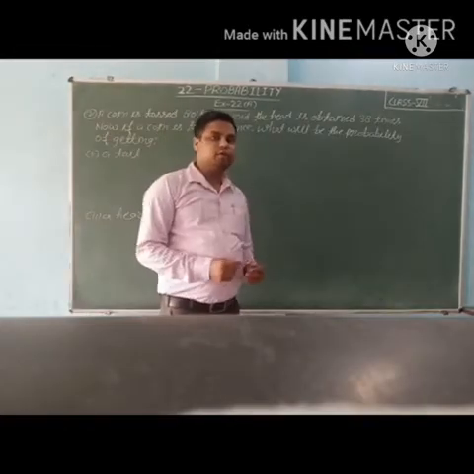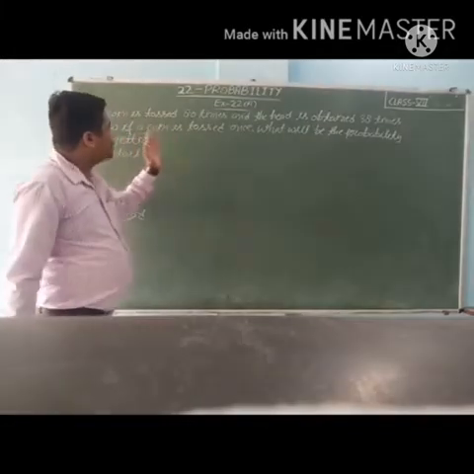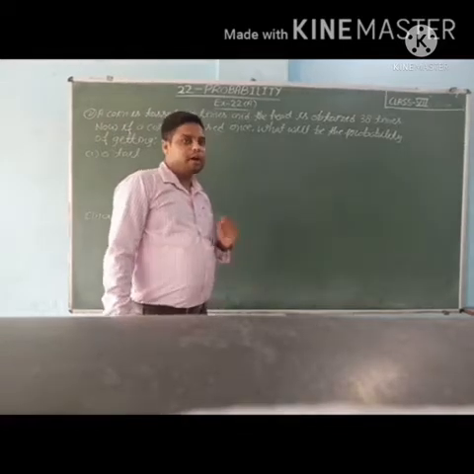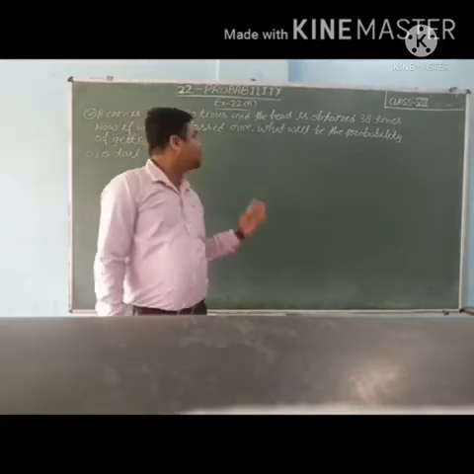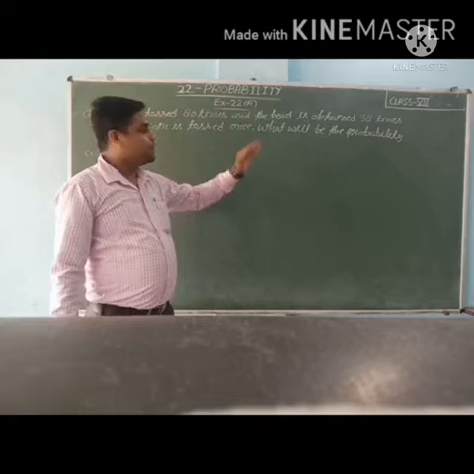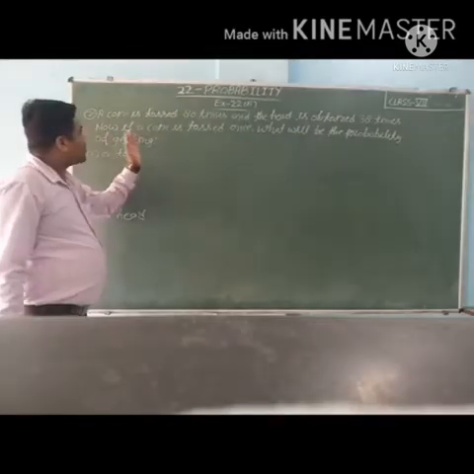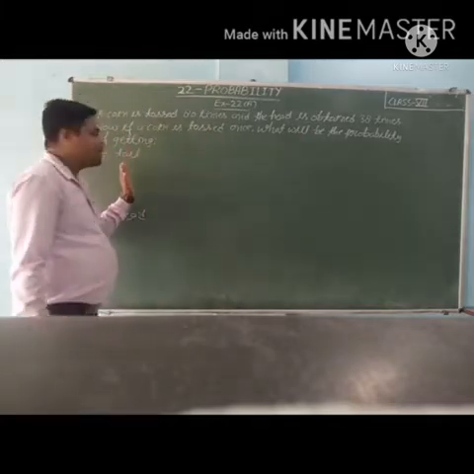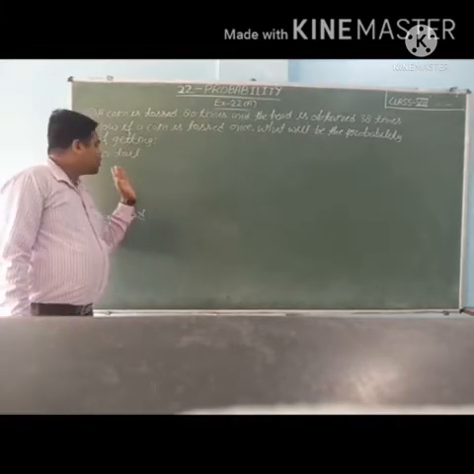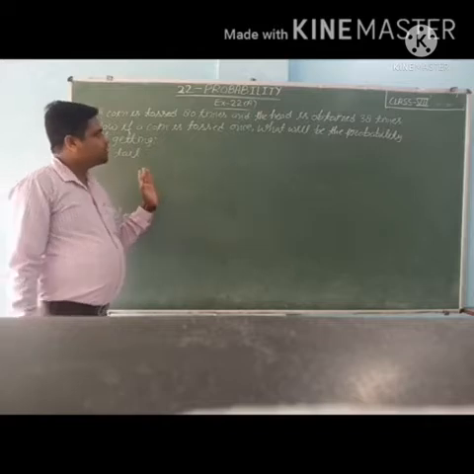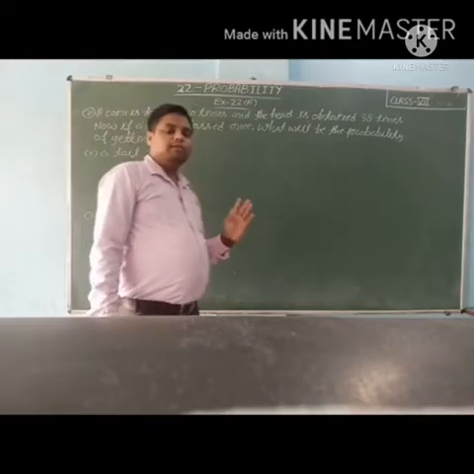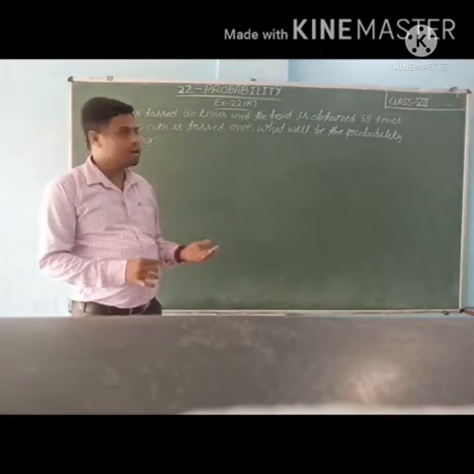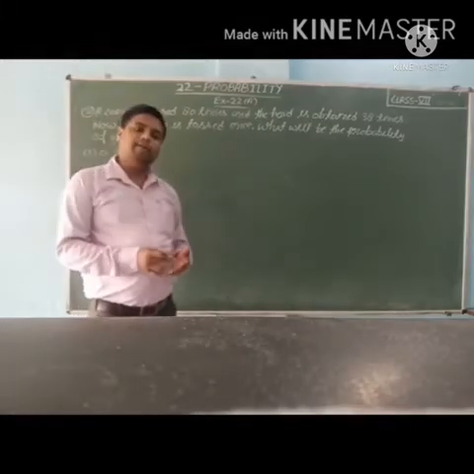Now students, the second question: a coin is tossed 80 times and the head is obtained 38 times. If a coin is tossed 80 times, how many times is the head coming? 38 times. Now, if a coin is tossed once, what will be the probability of getting a tail? The formula is number of favorable outcomes. How many times is the tail coming? It is not given.